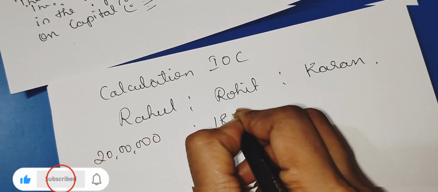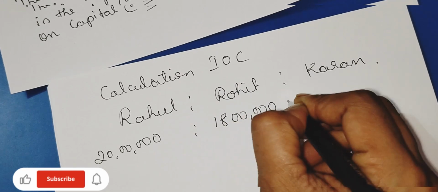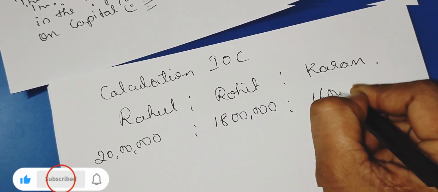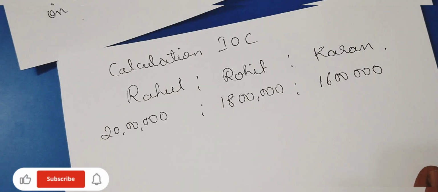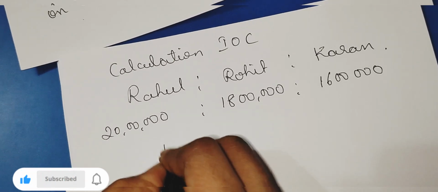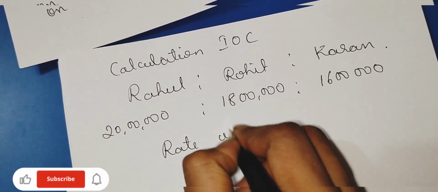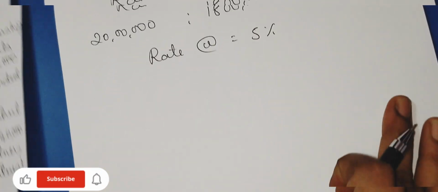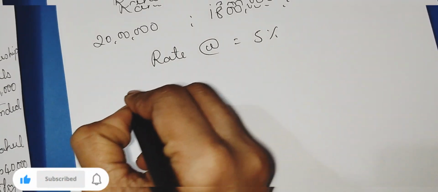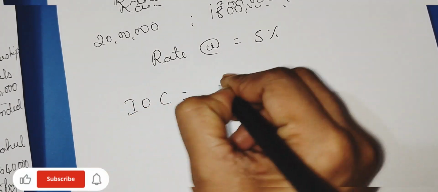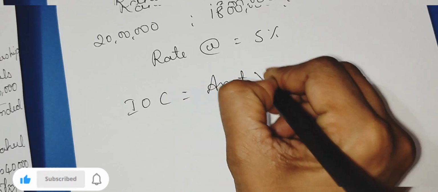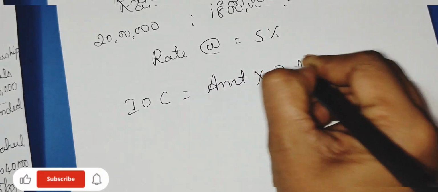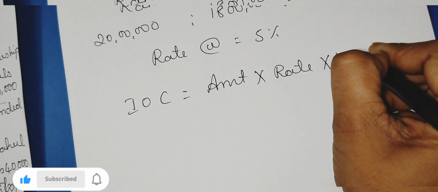Rohit 18 lakh, and Karan 16 lakh. The rate of interest is 5% per annum. Now, what is the formula to calculate interest on capital? Amount into rate into time period.